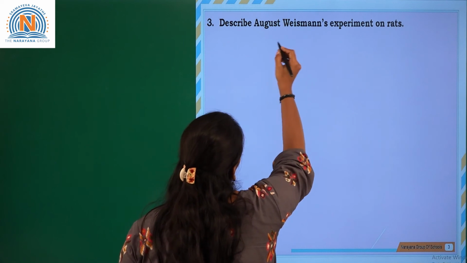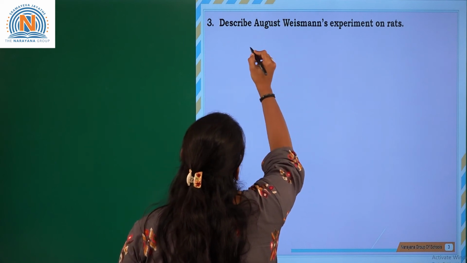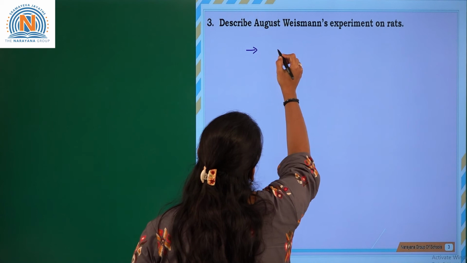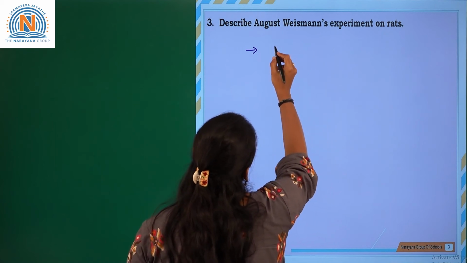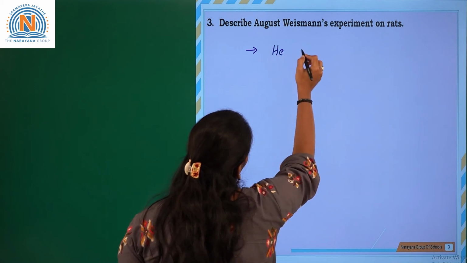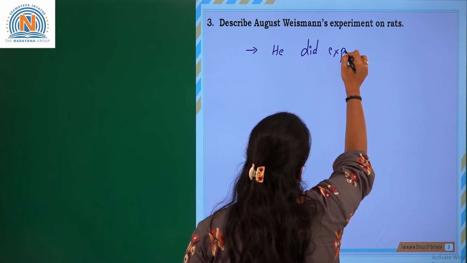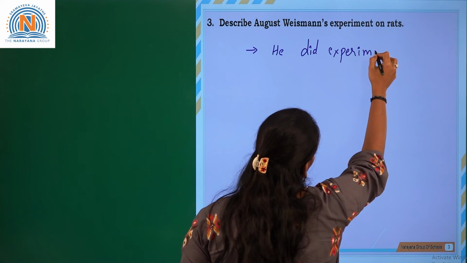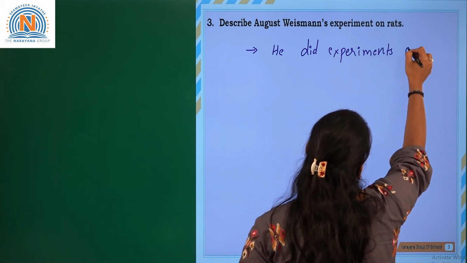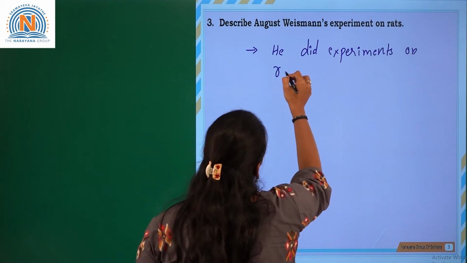August Weismann was a scientist who did experiments on rats.